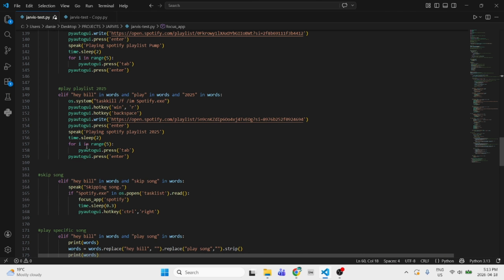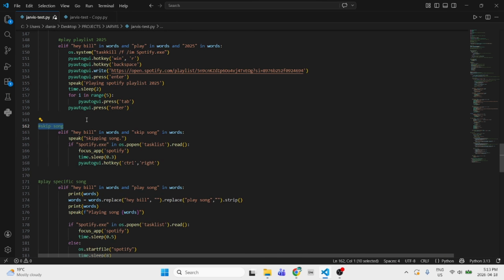So the new thing today is skipping songs. So basically, if I say "Hey Bill," skip songs, and then it'll say skipping song. Honestly, I might not actually do the skipping song message. I'll keep it there just in case. But basically, this here says if it detects Spotify's opened, so it doesn't mean it's tabbed in, it just means that you have Spotify opened, it'll focus to Spotify.